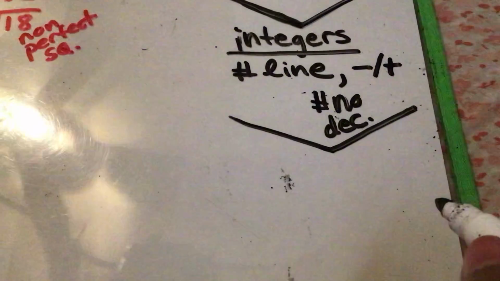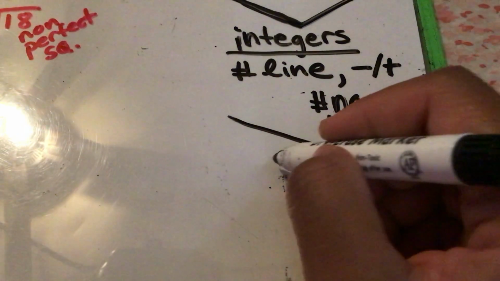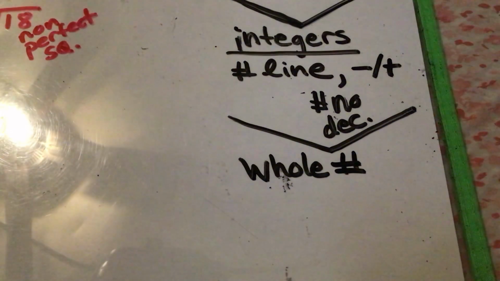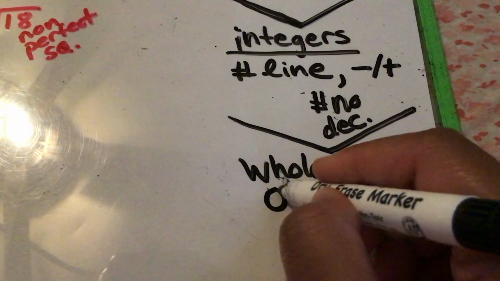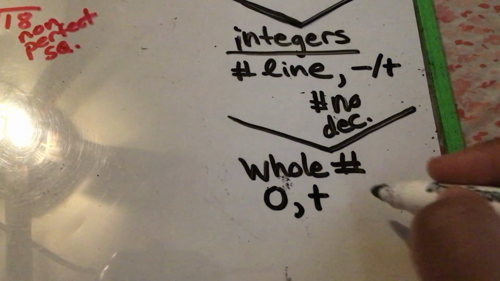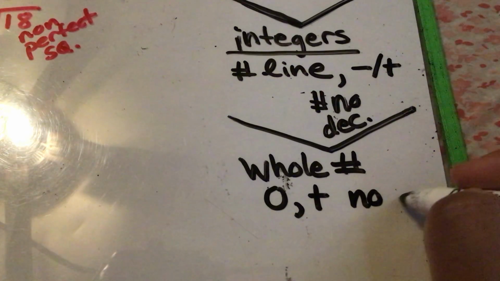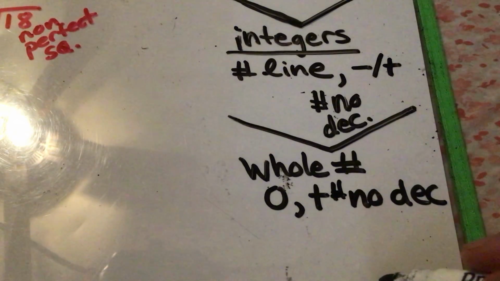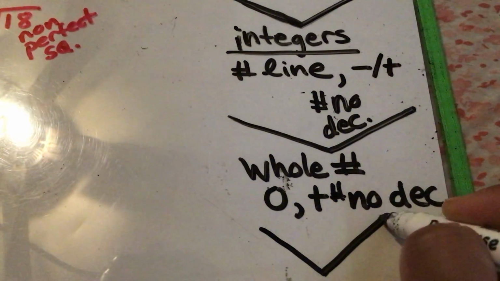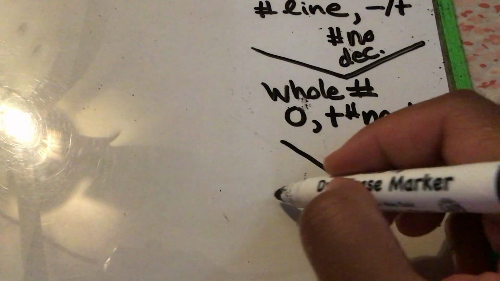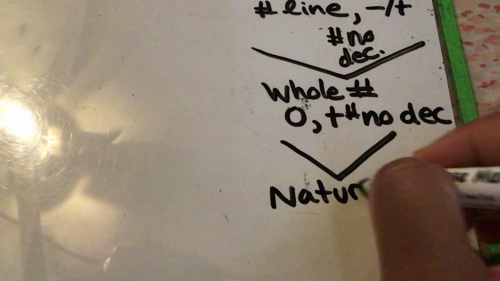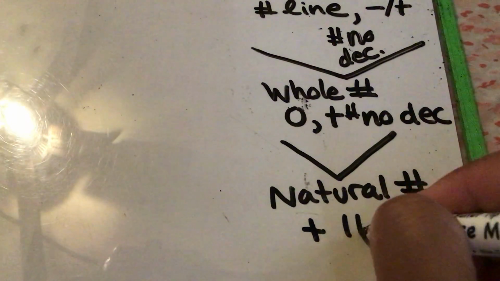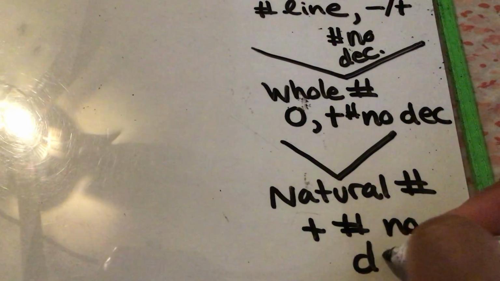All right, so your next type is going to be whole number. A whole number are zeros and positives with no decimals. And then the last type of number is going to be what they call a natural number. Natural numbers are just your positive numbers with no decimals.